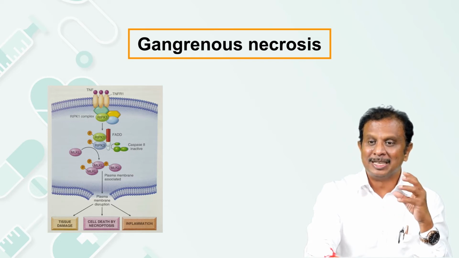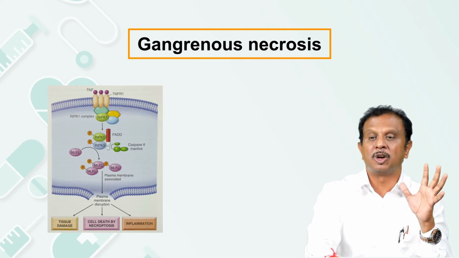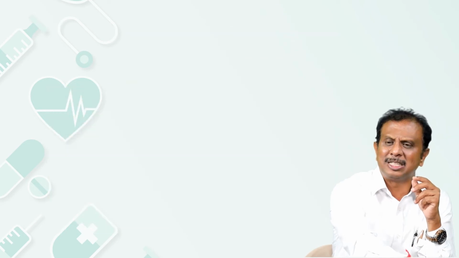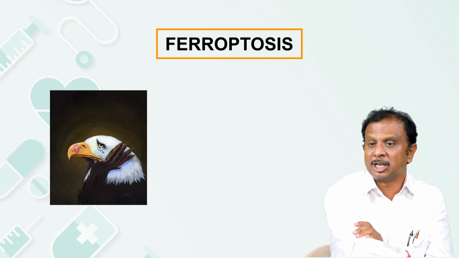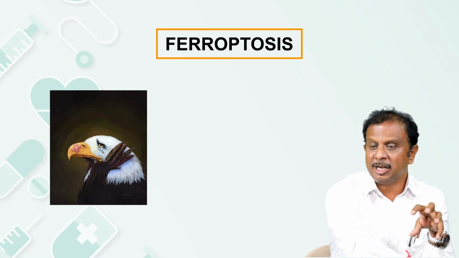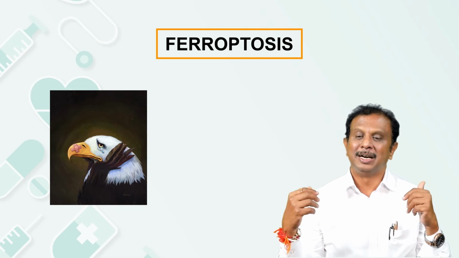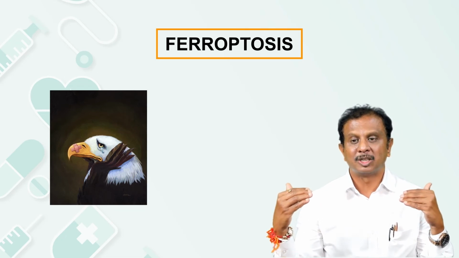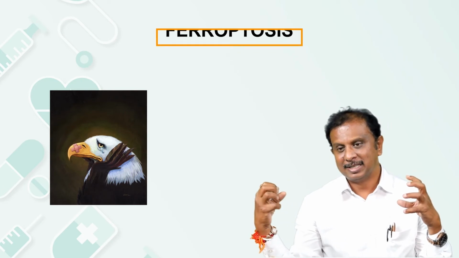This is what we get to see in several viral infections like CMV, in steatohepatitis and pancreatitis. We can see cell death occurring because of the process of necroptosis. There are several other rare forms of cell death like ferroptosis, where the cell utilizes intracytoplasmic iron and thus increases the production of free radicals. Both free radicals and the iron can overutilize the glutathione peroxidase system and thus make the cell more prone to peroxidation and can kill the cell. That's what we mean by ferroptosis. That's also a part of cell death.